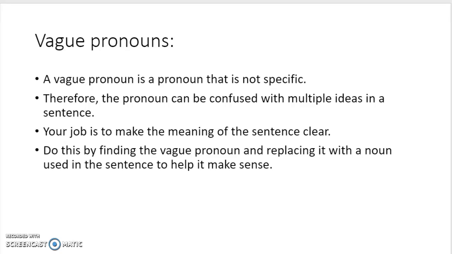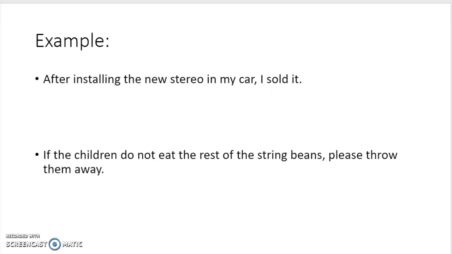So let's look at some examples. Number 1, here's our sentence. After installing the new radio in my car, I sold it. If you're confused on this, the first thing I would do is just find your pronouns. Okay? So we have I and we have it. Those are both pronouns. However, which one is unclear?